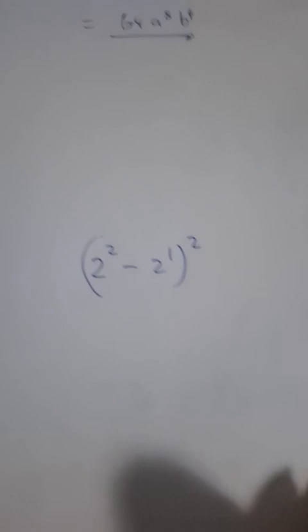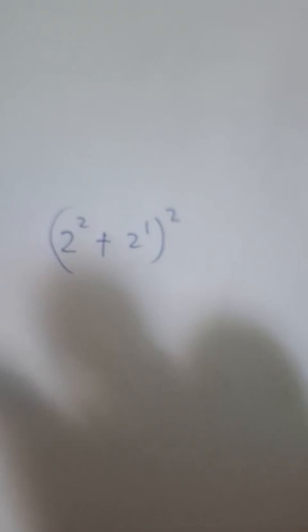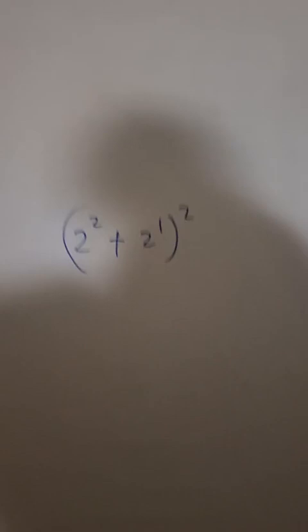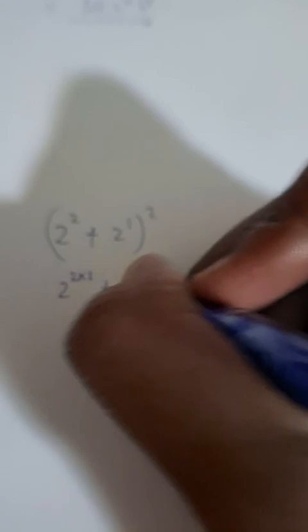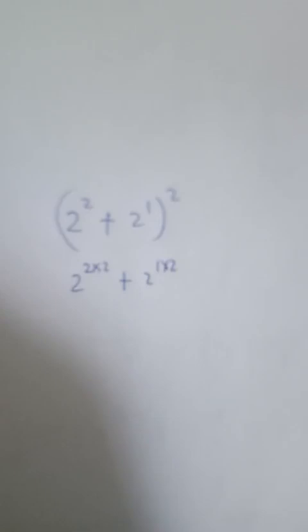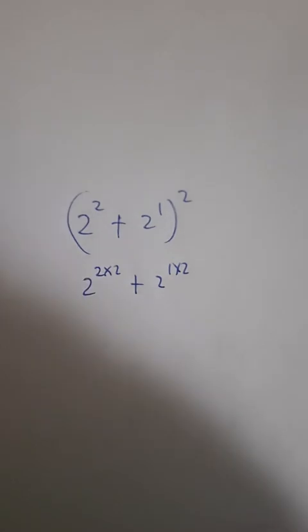Okay? And maybe if I do it with smaller numbers, you guys will appreciate why we say we cannot do it. Please take note, guys. I'm just going to do plus here. Let's say that I forgot, and what I do is 2 to the power 2 times 2 plus 2 to the power 1 times 2. It's because, you know, I'm the way that I am. I forget the laws.